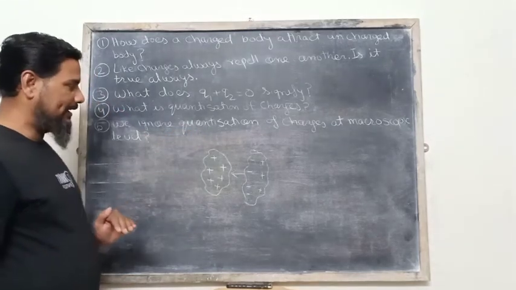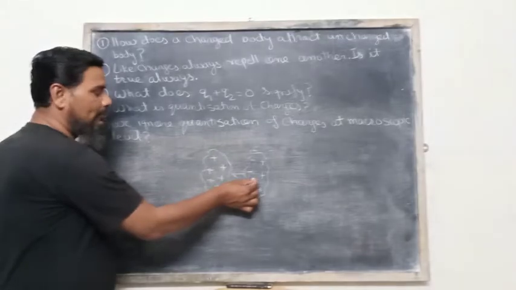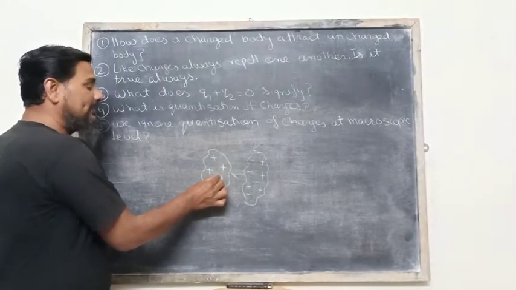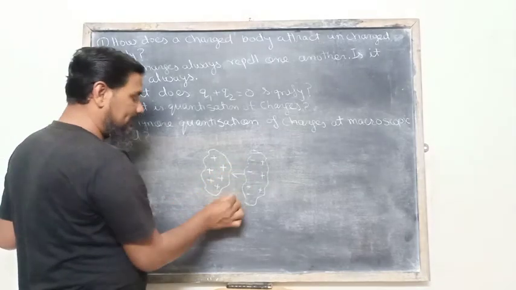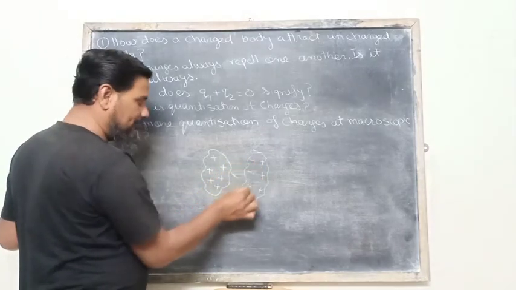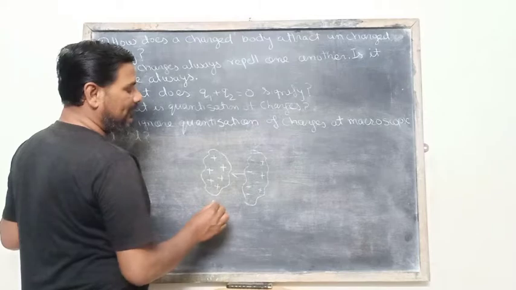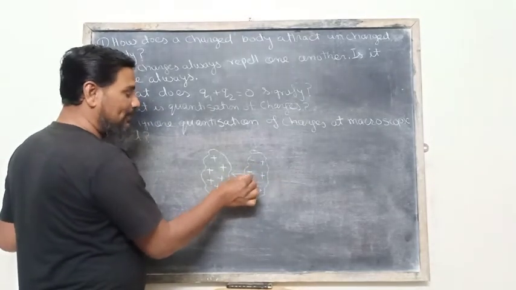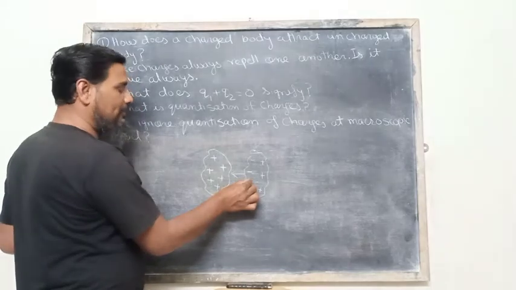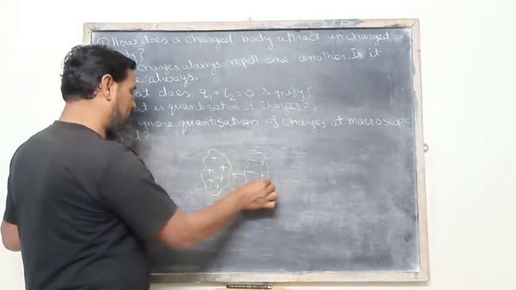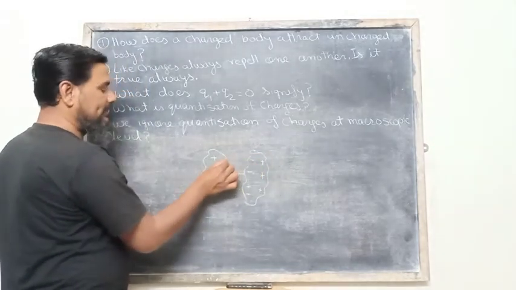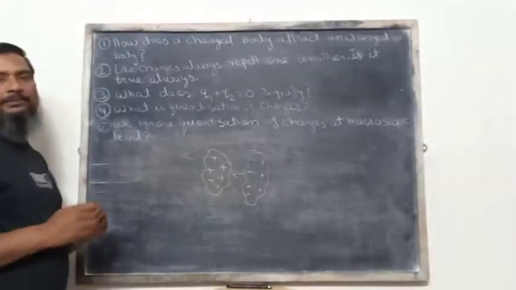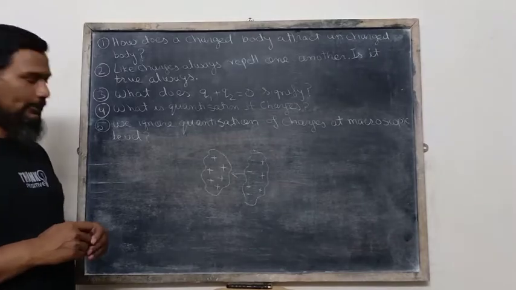Again, I am repeating, when an uncharged body is brought close to a charged body, the surface closer to the charged body gets negative charge and the opposite surface gets positive charge. This negative charge experiences a much greater attractive force than the positive charge, so the whole body is attracted towards the charged body. In this manner, every charged body attracts uncharged bodies.